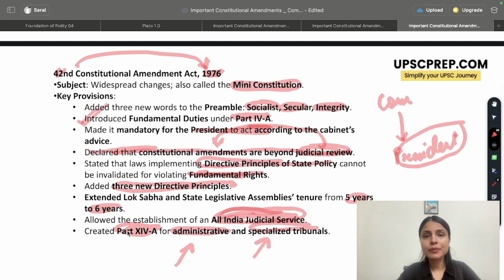So, a quick recap: 3 new words added to the Indian preamble: socialist, secular, integrity; introduction of fundamental duties by Part 4A; it became mandatory for the president to act on the aid and advice of the Council of Ministers, with no ifs and buts attached. It also said that constitutional amendments are beyond judicial review, so there cannot be any scrutiny on them. It also stated that laws which implement DPSP cannot be questioned on whether they violate fundamental rights or not. 3 new DPSPs were added.